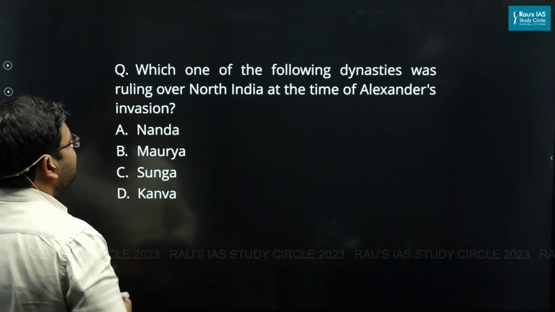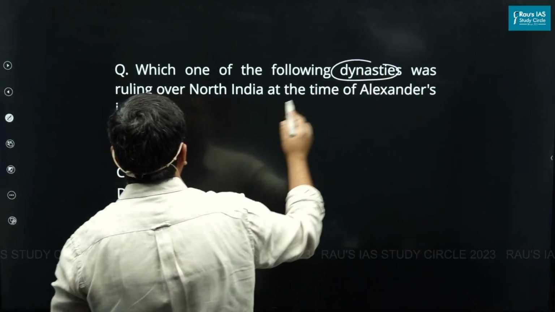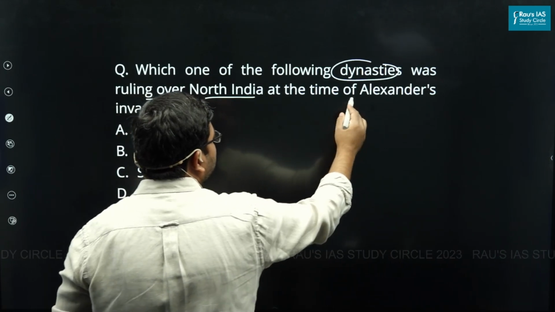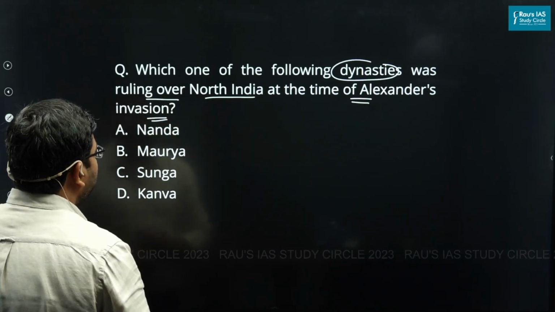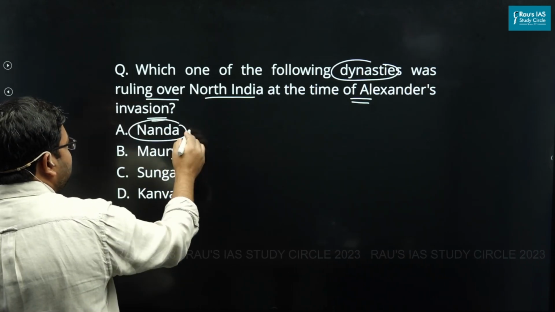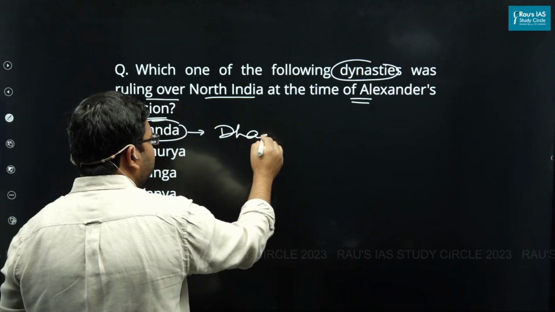The next question says which one of the following dynasties was ruling over North India at the time of Alexander's invasion? Now remember that when you talk about the Nanda dynasty, the last ruler was Dhananand.